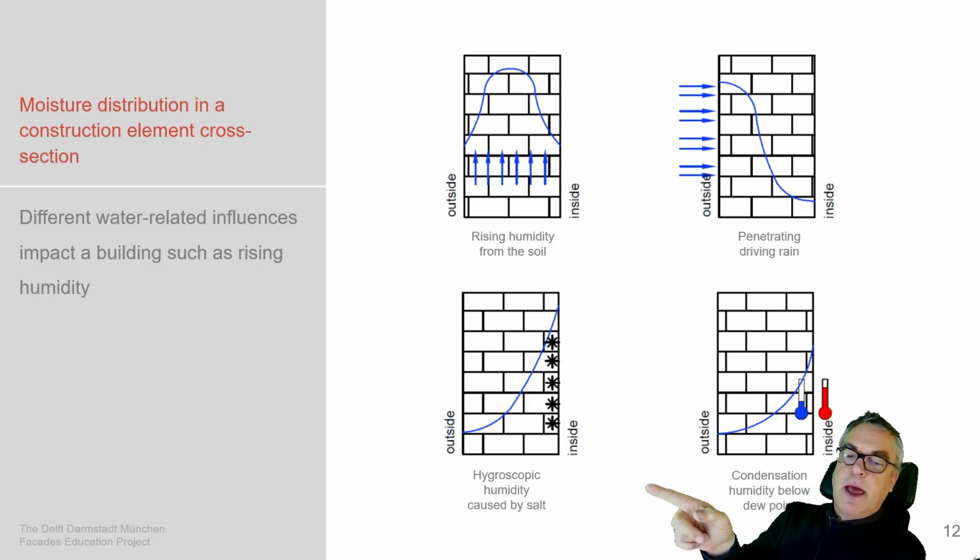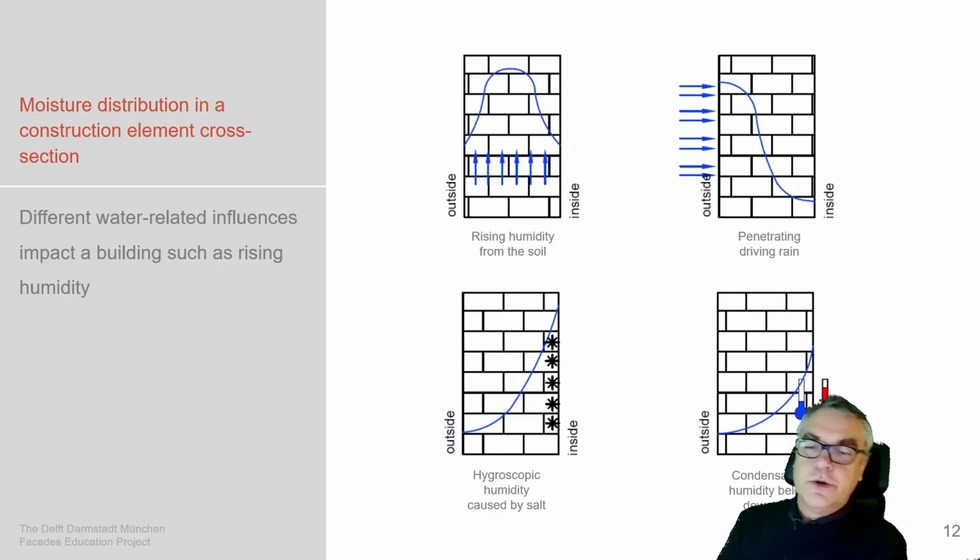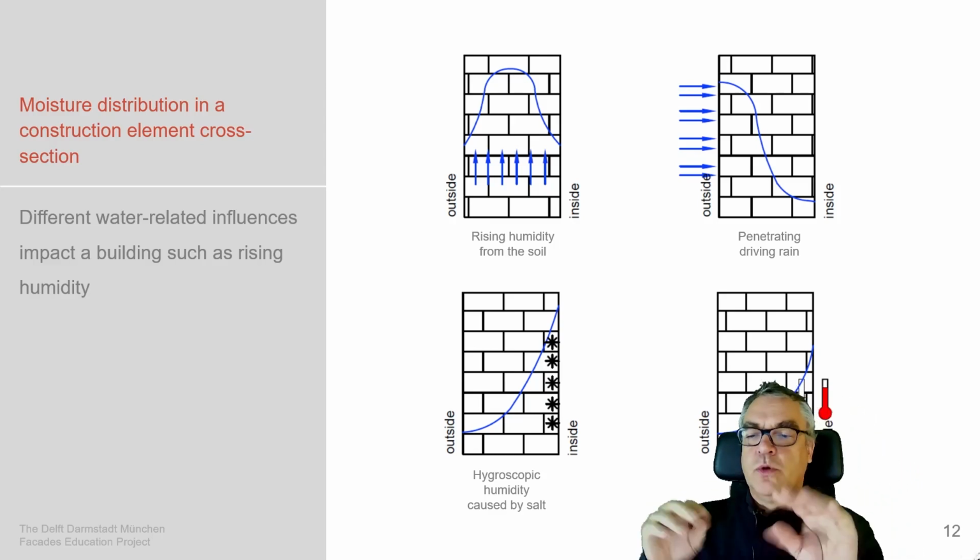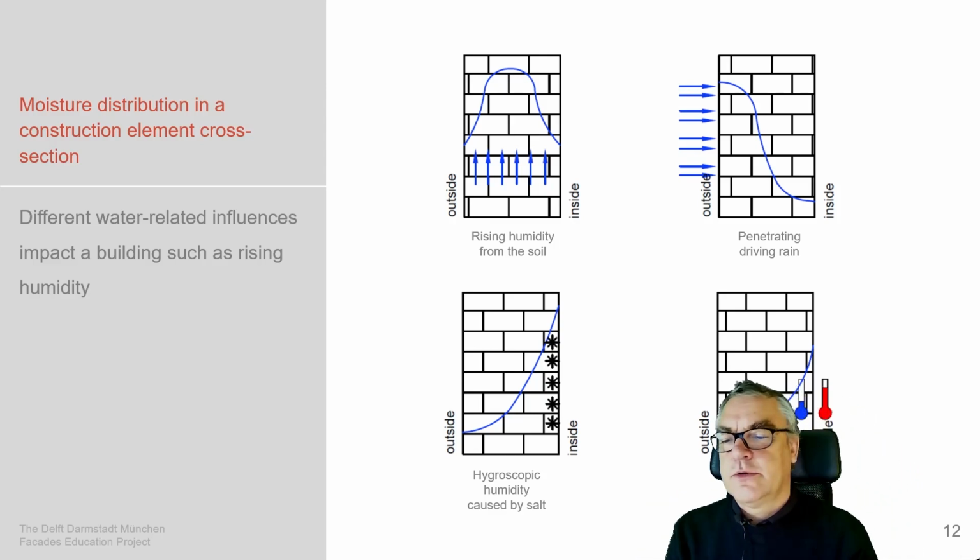And something which we see in arid areas a lot, hygroscopic humidity caused by salt in the stone, in the mortar, and then this hygroscopic humidity creates salt damage at the inside of the facade.